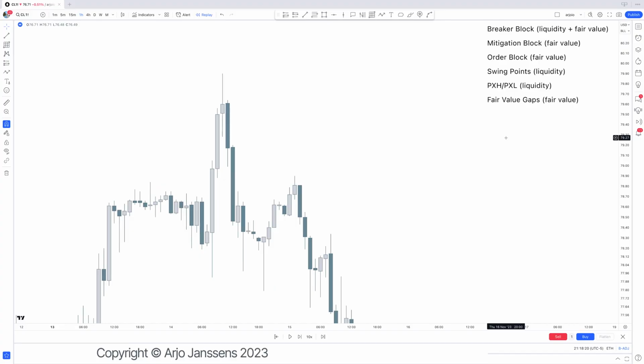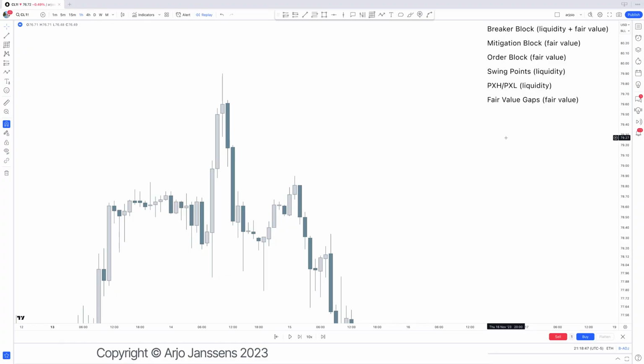It's a fair value level, a fair value level of support or resistance. Then the same can be said about a breaker block. But a breaker block is not necessarily fair value. It's more so a liquidity story because it takes liquidity before it moves the opposite way. Then a swing point is again also a liquidity.